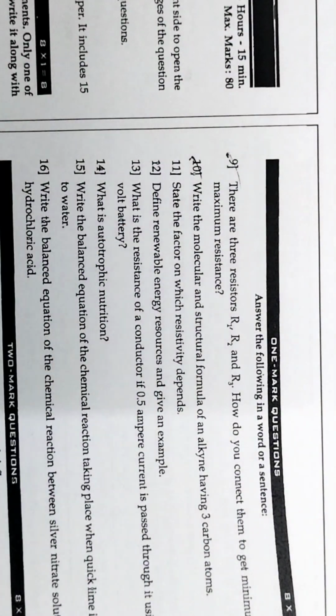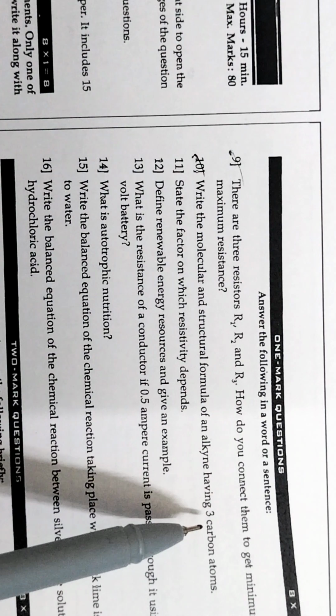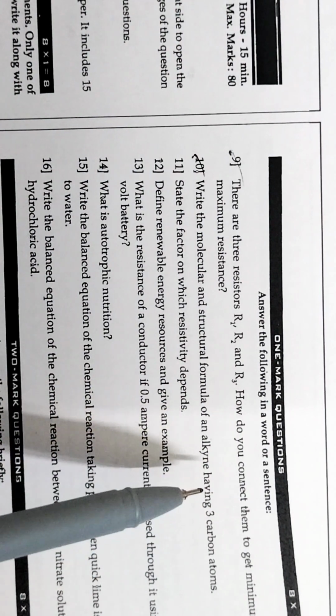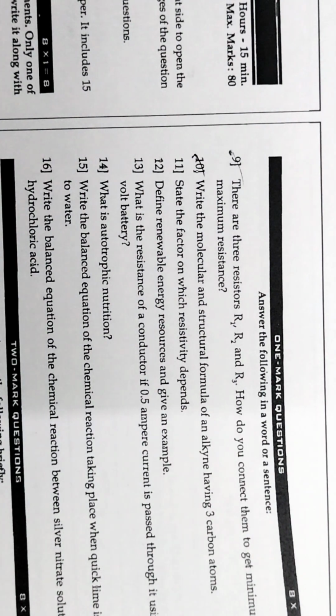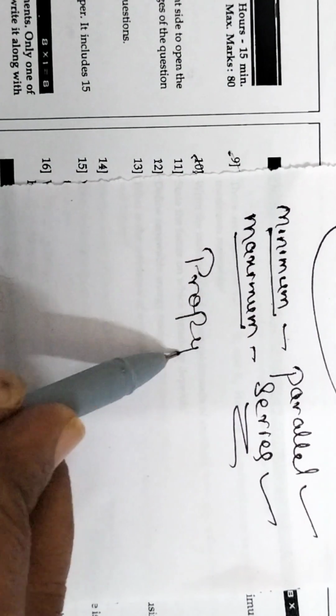Now let us move to the second one. Write the molecular and structural formula of alkyne having 3 carbon atoms. So what is the name of the alkyne having 3 carbon atoms? 2 carbon is ethyne, 3 carbon atoms is propyne. The name of the alkyne is called propyne.